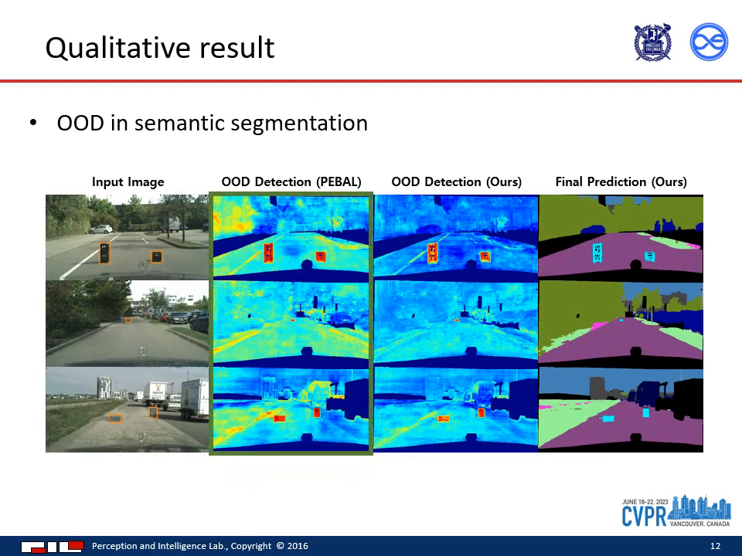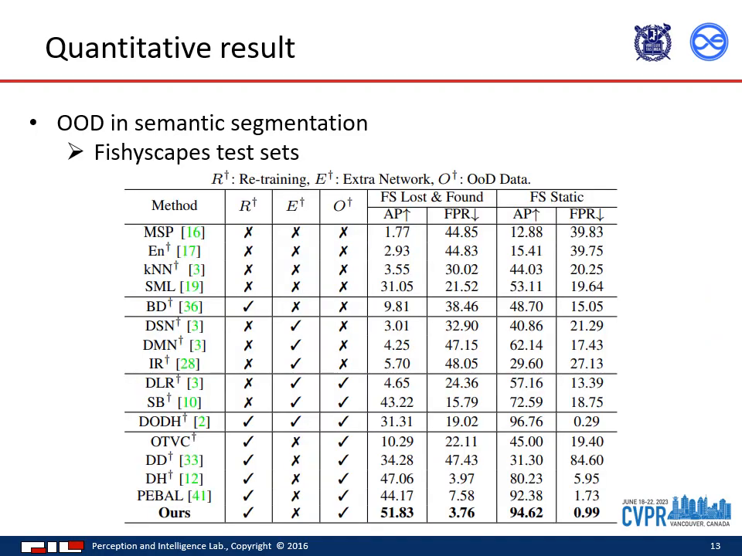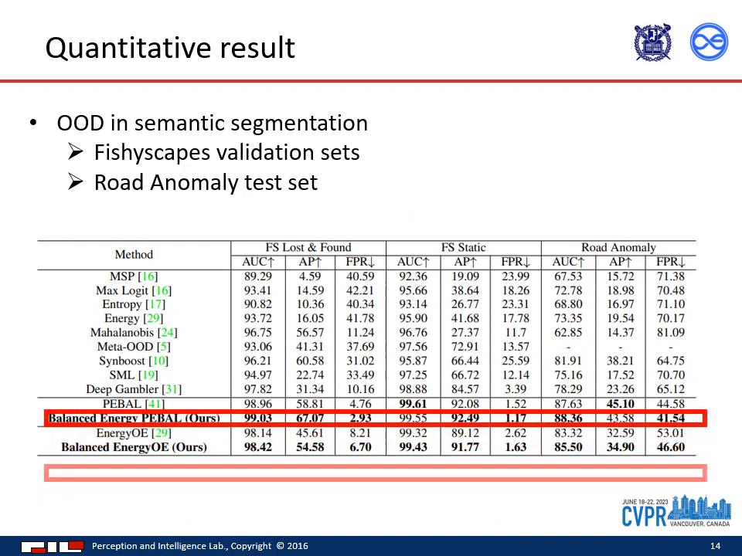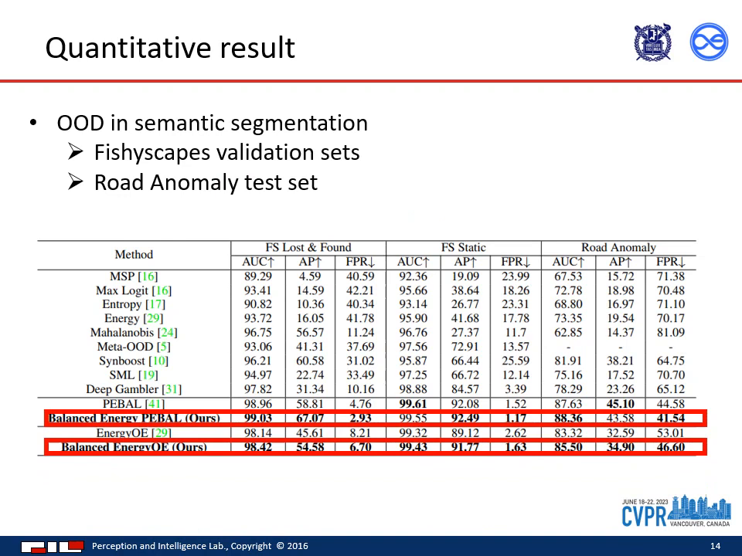This is our qualitative result. For semantic segmentation task, we achieve improved performance compared to the original PEBAL algorithm. This is our quantitative result. On Fishyscapes, we can achieve improved performance compared to the original PEBAL algorithm. We compared our algorithm with PEBAL, basic energy OE, and our balanced energy OE on the Fishyscapes validation set and Road Anomaly test set.